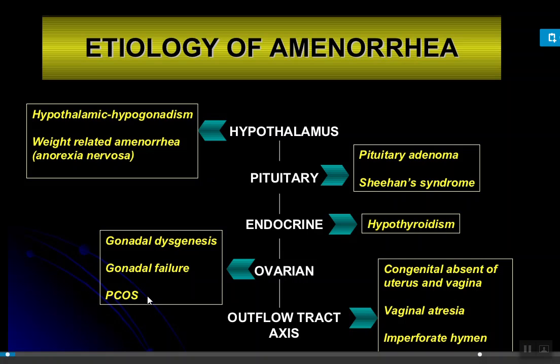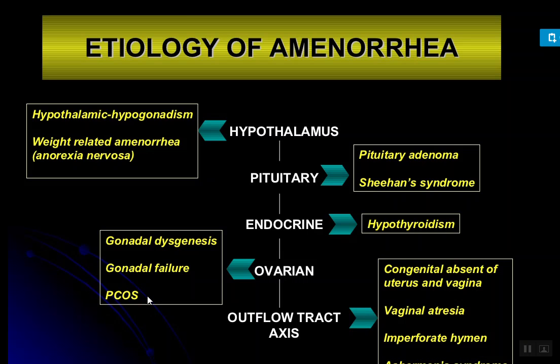First is anovulation. Okay, ovulation, you know, is the release of the mature ovum, and 'an' means there is absence. It means there is no ovulation. That is known as anovulation. As you know, ovulation only occurs due to the process that forms under the ovary: primary oocyte, secondary oocyte, then release of the mature ovum. So they are not formed.